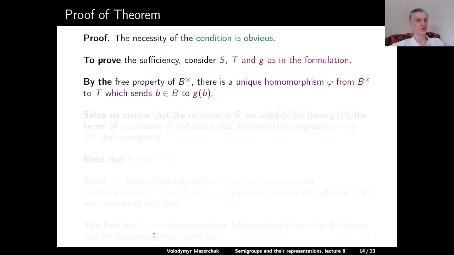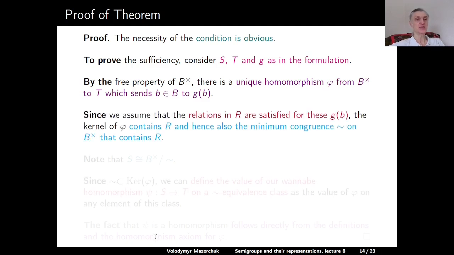By the free property of B upper cross, there is a unique homomorphism phi from B upper cross to T, which sends an element b in B to G of b. Since we assume that the relations in R are satisfied for these images G of little b, the kernel of phi contains R, and hence also the minimum congruence tilde on B upper cross that contains R.